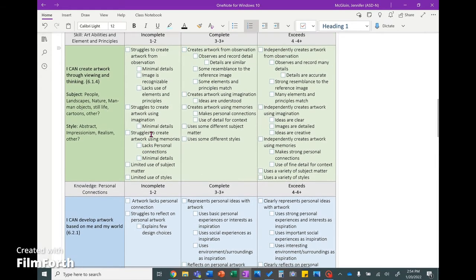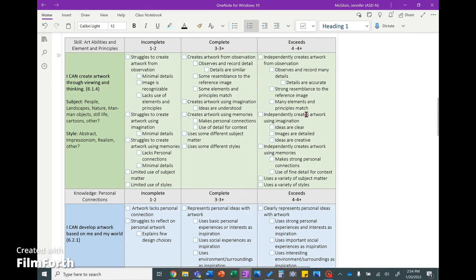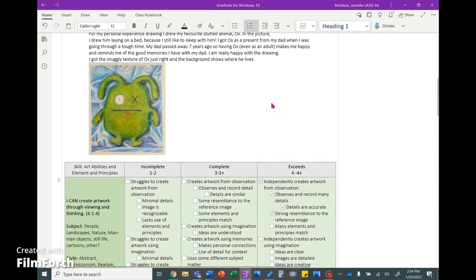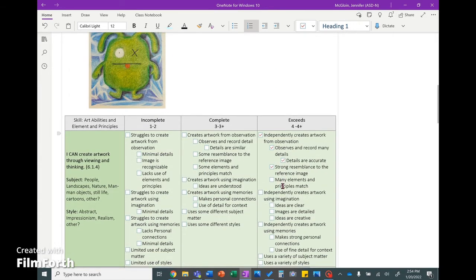All right. So before I look at the reflection, let's take a look at the rubric here real quick. So I think I independently created artwork from observation. I observed and recorded many details. I think my details are really accurate, and it really looks like Ox. I think I matched a lot of the elements and principles, so like colors and textures look exactly like I remember him.